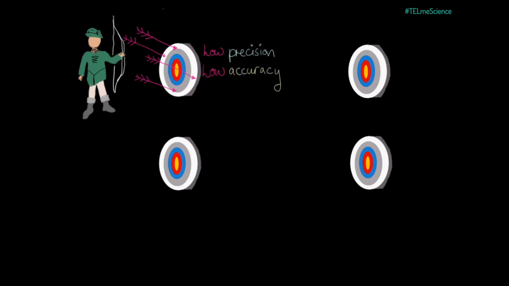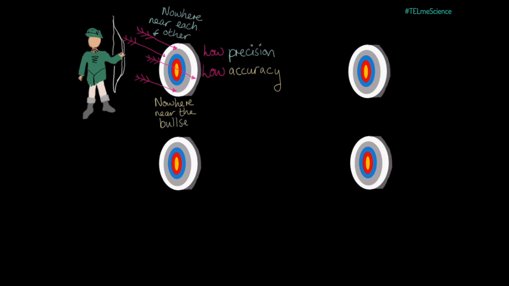The first archer has a go, and their arrows look like this, all over the place. The arrows aren't even near each other, low precision, and they're nowhere near the bullseye, low accuracy. Now, in an experiment, if you repeated an investigation and your repeated results looked like this, that would be very bad. The centre of the bullseye is the true value, what the thing you're measuring really is, so the method of measurement here isn't coming close to the truth.